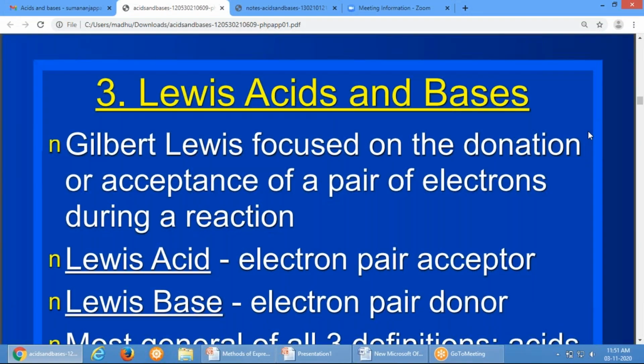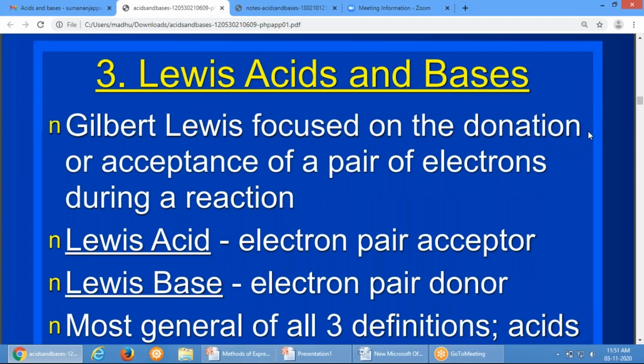Next, the third theory is Lewis acids and bases. Gilbert Lewis focused on the donation and acceptance of a pair of electrons during a reaction. So this theory is also called the electron theory. Bronsted-Lowry theory is the proton theory. Lewis acids and bases theory is called the electron theory.